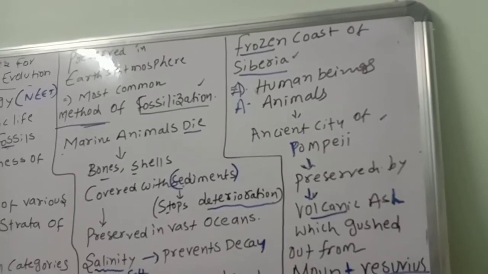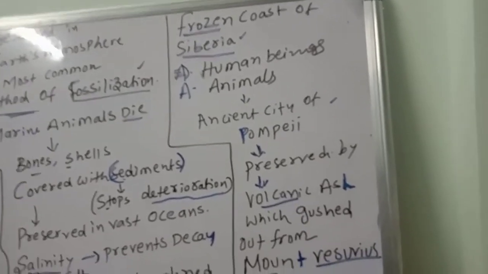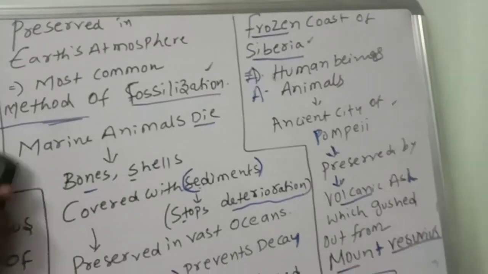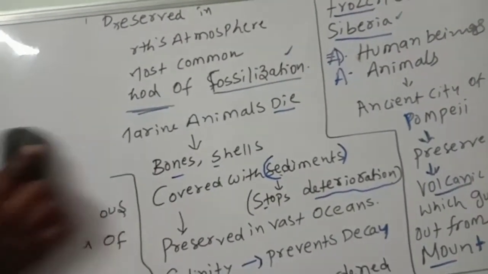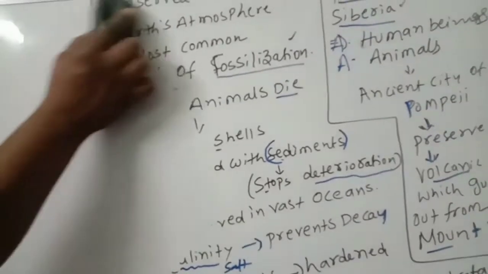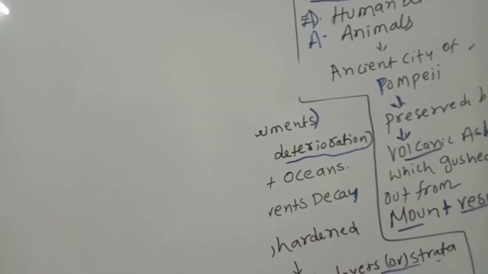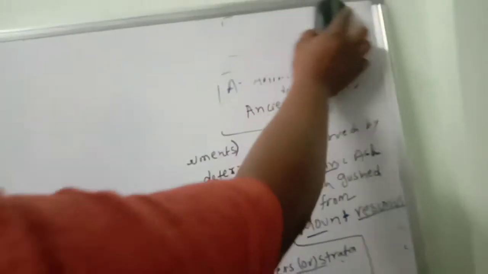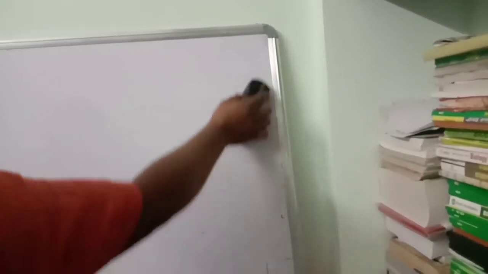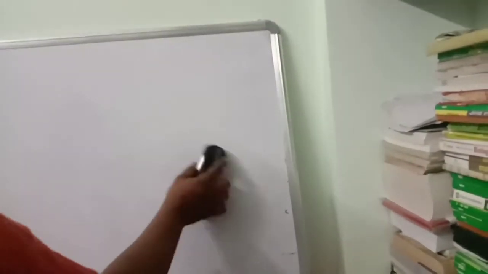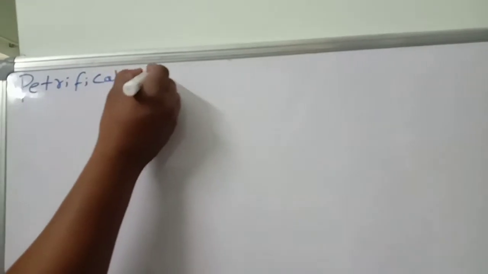Okay, actual remains. The next concept is petrification.